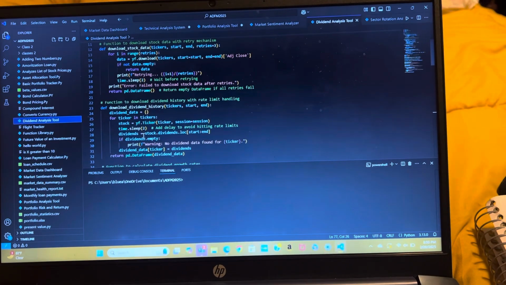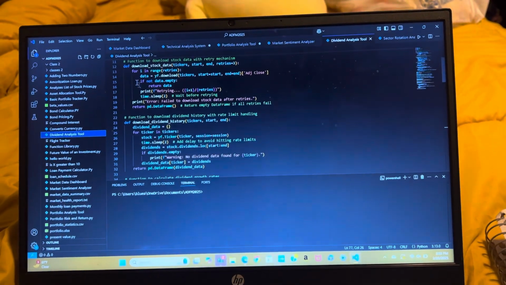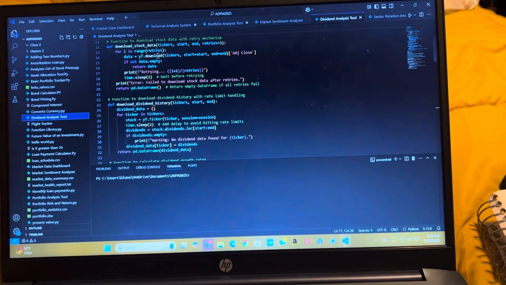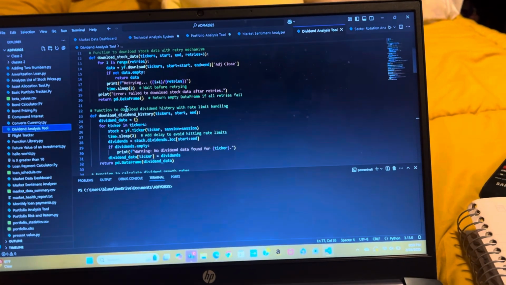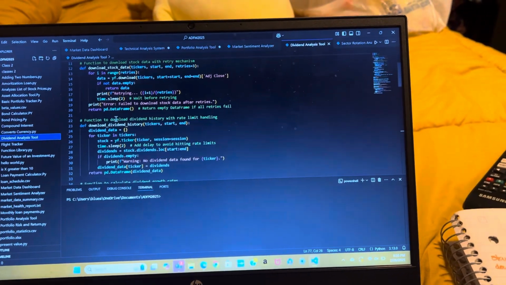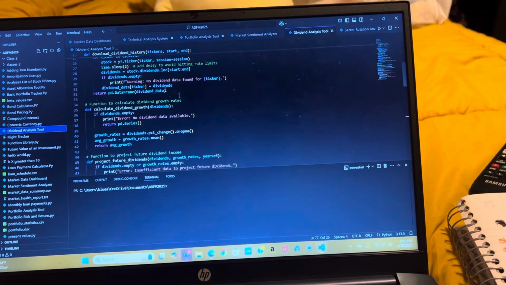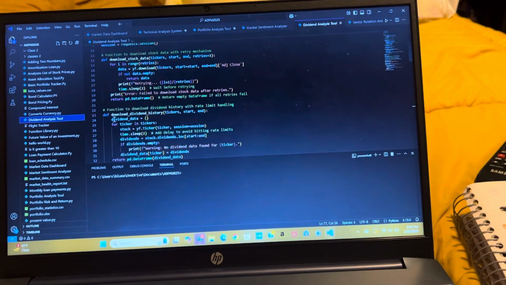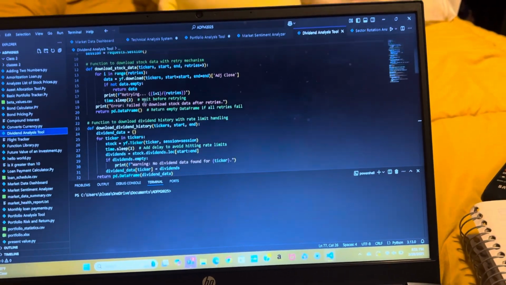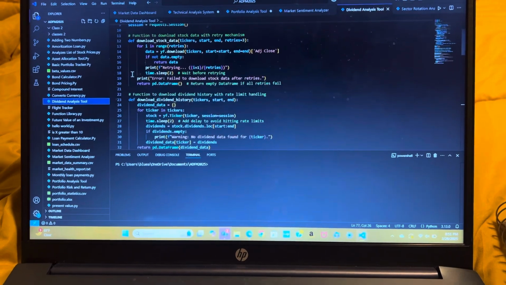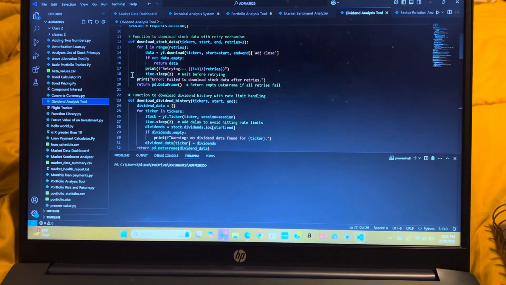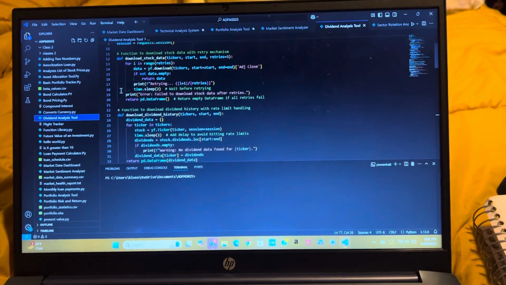And both of these follow the if-else statement, saying if we can successfully pull this data that we need, then we're going to calculate the dividend growth rates, which are right here. But if we cannot, we're going to print off these error messages. And before we print off the error messages, we are going to have our 2-second delays just to make sure that we can try to pull that data and our IP address is not getting blocked by Yahoo Finance.